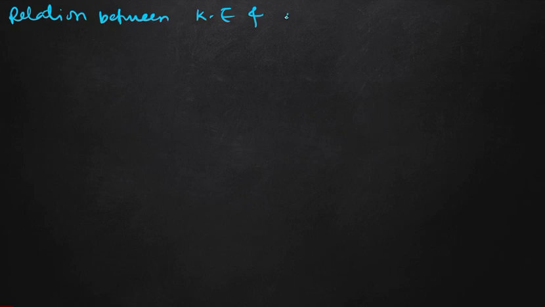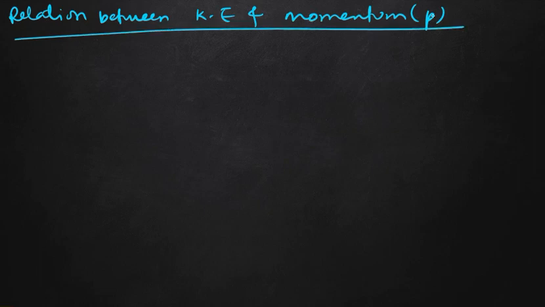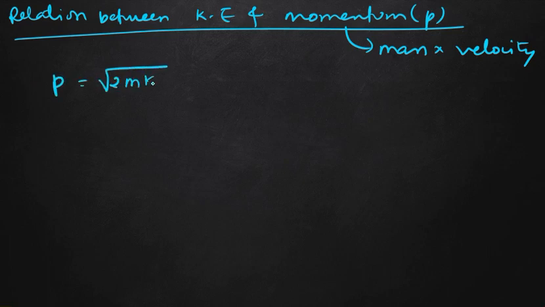There is one relation between kinetic energy and momentum. Momentum is represented by small p, not capital P. What is momentum? Generally, momentum is mass into velocity. If you see the derivation in the book on page number 21, you will easily get that p equals root over 2m into kinetic energy.